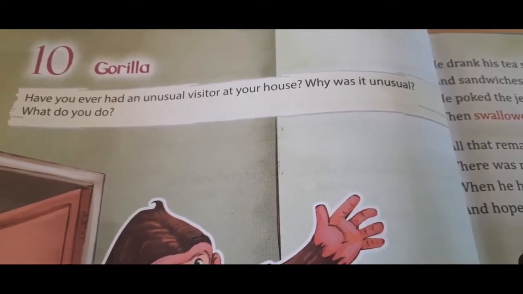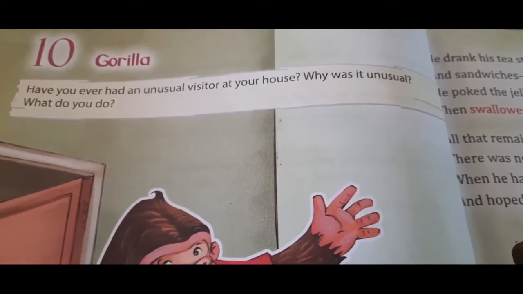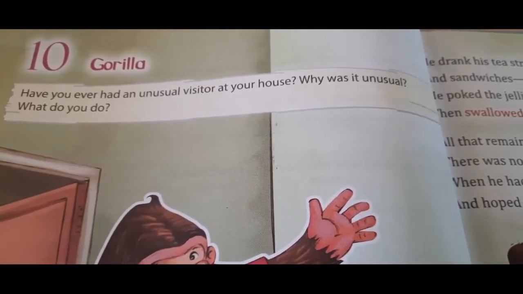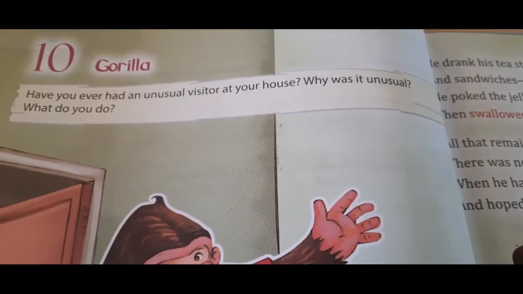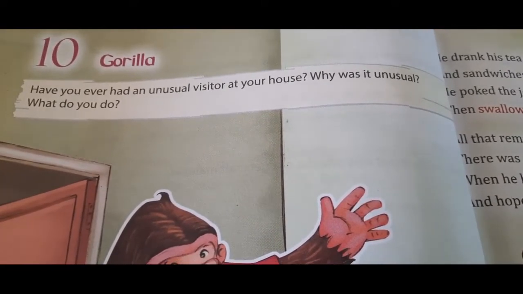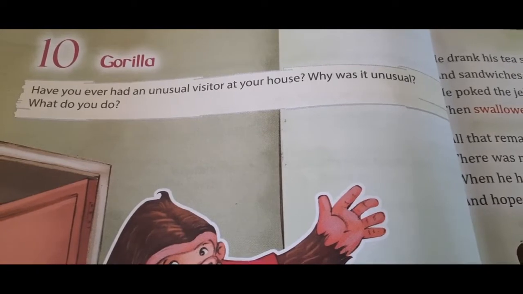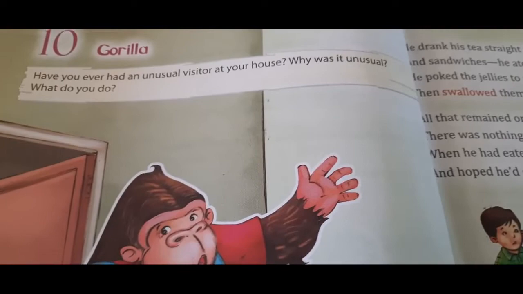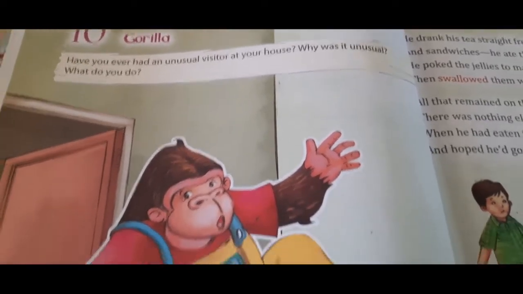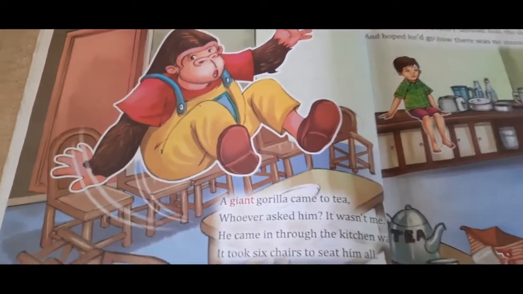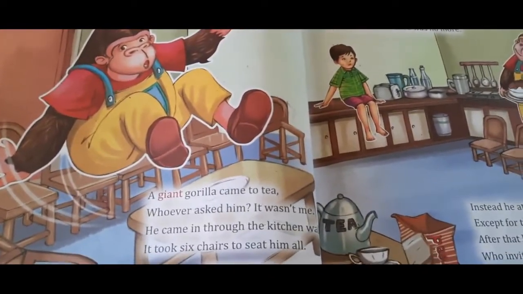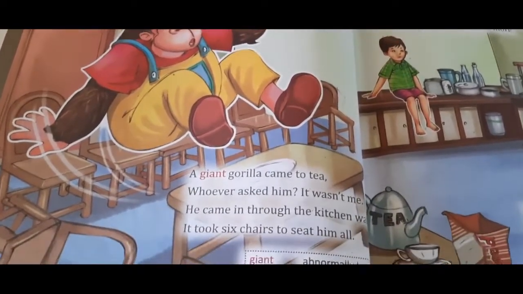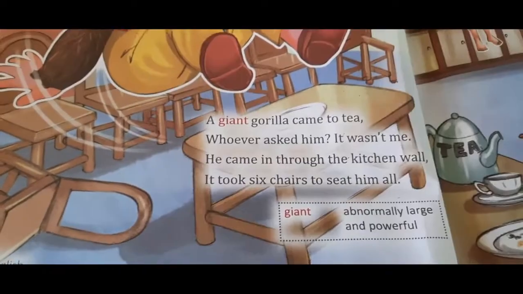Now, before starting this chapter, children, underline the difficult words given in your books with your pencils and write down the meanings of those words from your books in your notebooks with your pens. So, let's start with this chapter. Gorilla. Wow! Children, you see, a very funny picture of a gorilla is being displayed here.